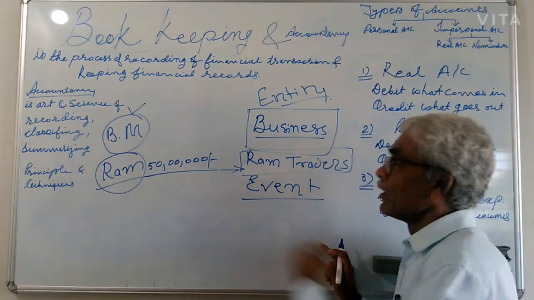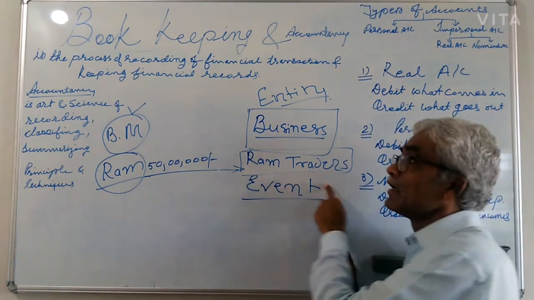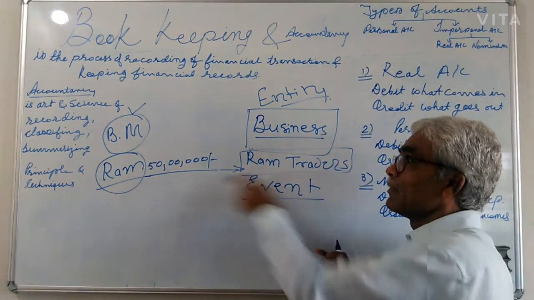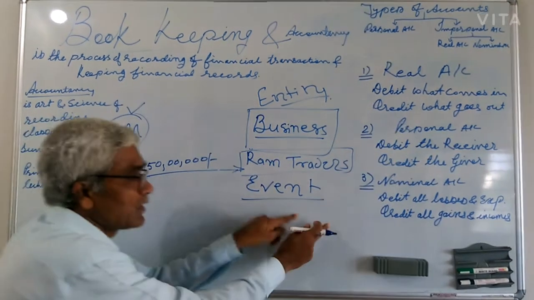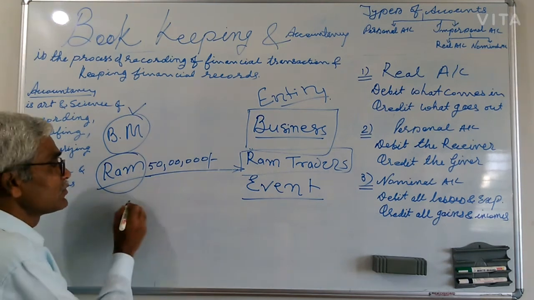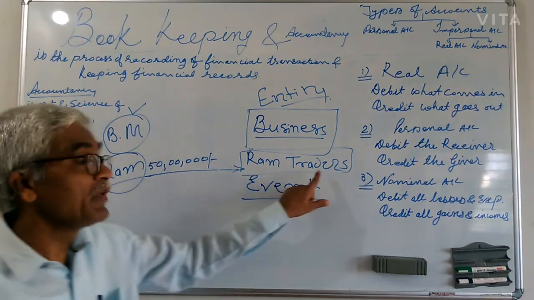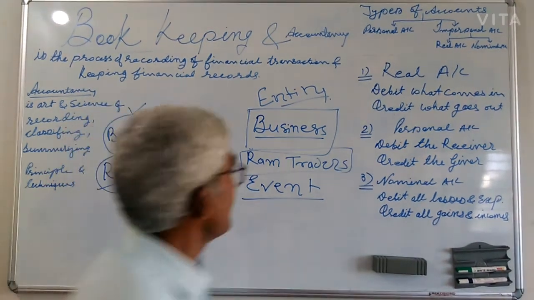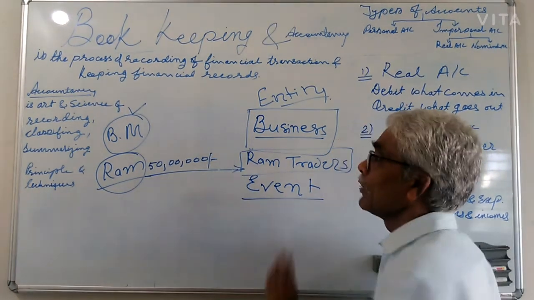Business says, who invested in Ram Traders? Ram invested in Ram Traders to start the business. So what happened here? Ram invested 50,000 in Ram Traders. It means that Ram wants this 50,000 from his business in future. That is very important. And when you think on behalf of business, you will get the answer.